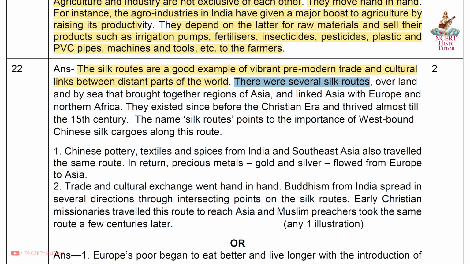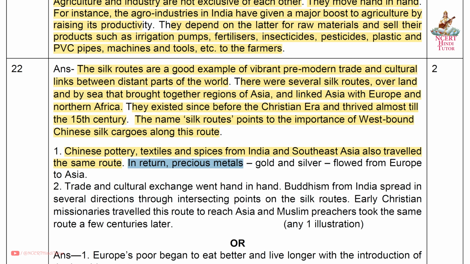There were several Silk Routes over land and by sea that brought together regions of Asia and linked Asia with Europe and Northern Africa. They existed since before the Christian era and thrived almost till the 15th century. The name Silk Routes points to the importance of westbound Chinese silk cargoes along this route. First, Chinese pottery, textiles and spices from India and Southeast Asia also traveled the same route.